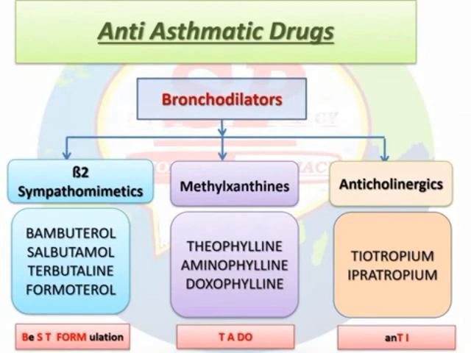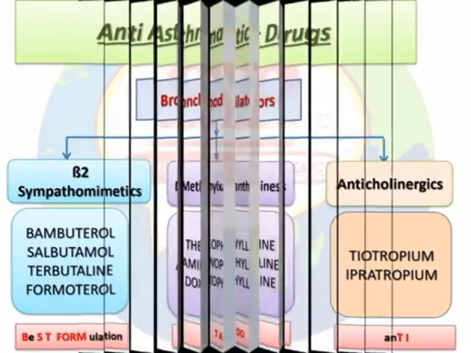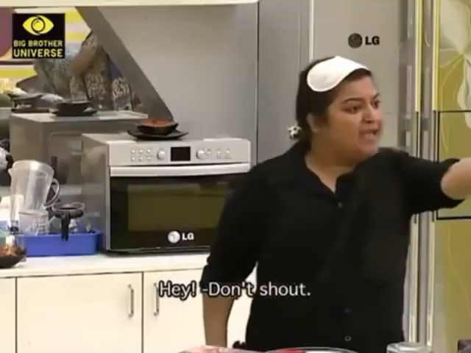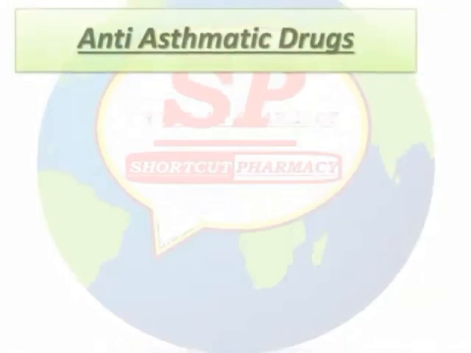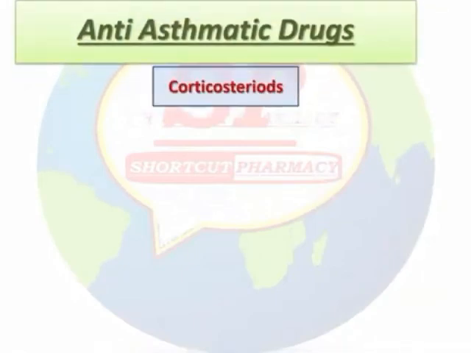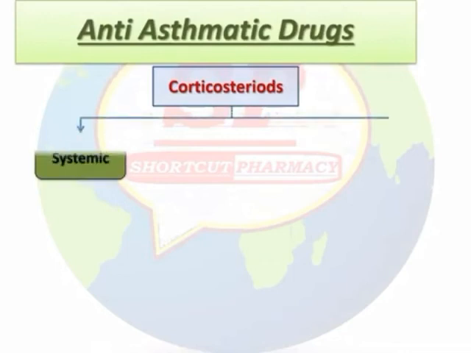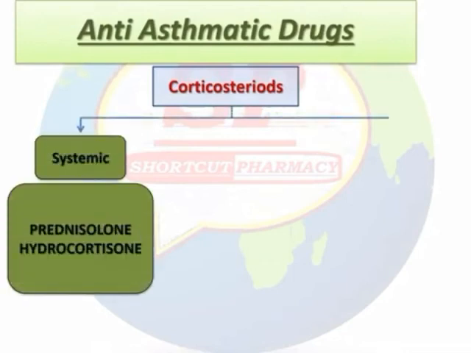The adverse effects of corticosteroids are hoarseness of voice, dysphonia, sore throat, and asymptomatic or symptomatic oropharyngeal candidiasis.